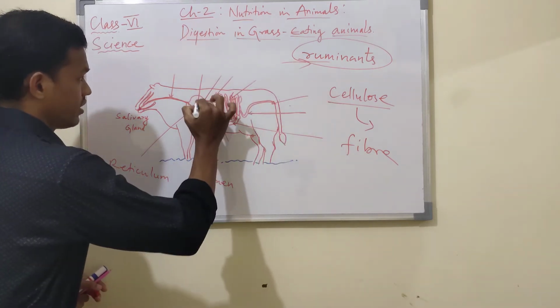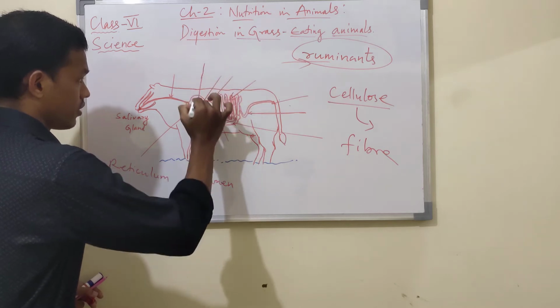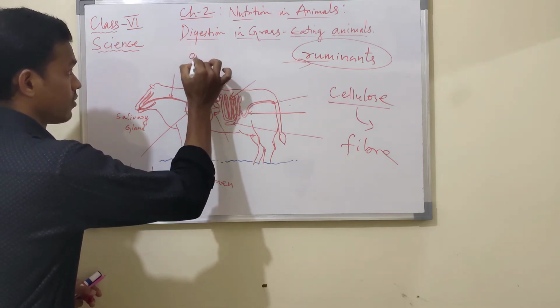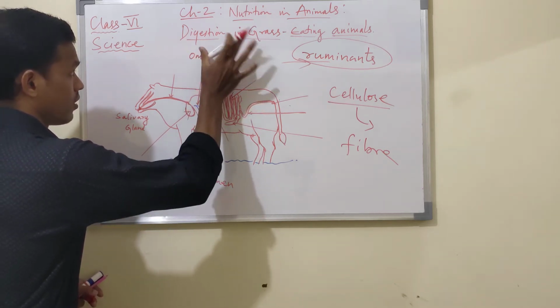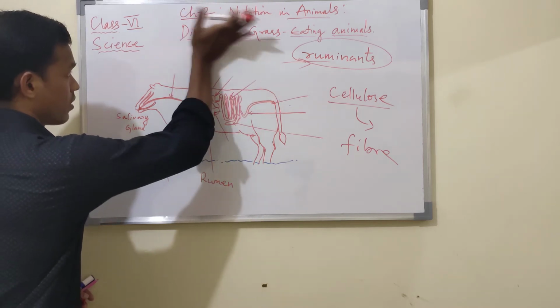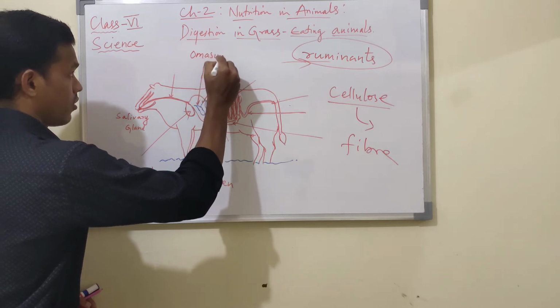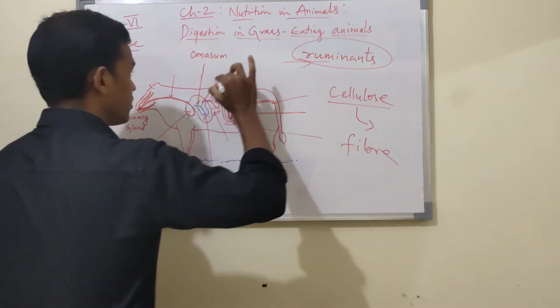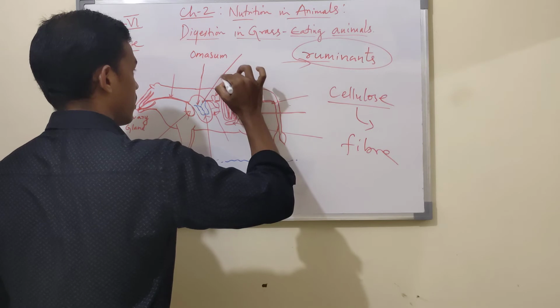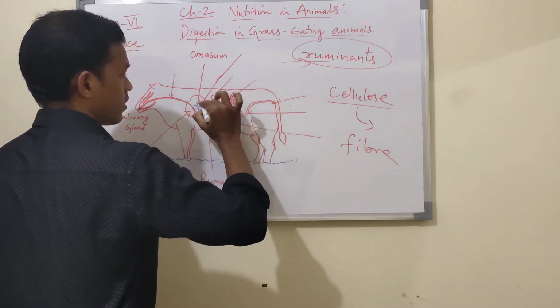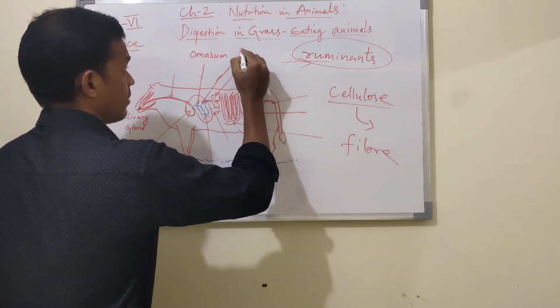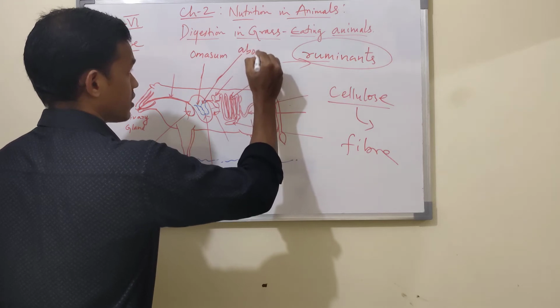Next, this one is omasum. Then next, this one is abomasum.